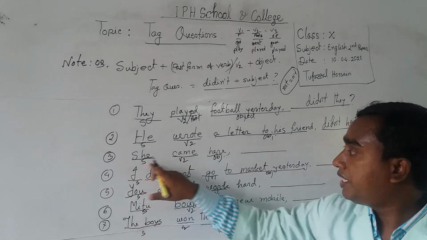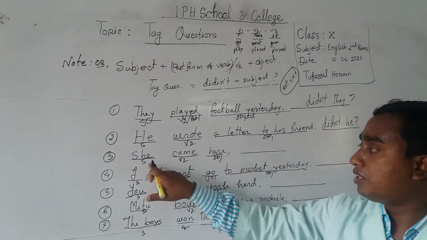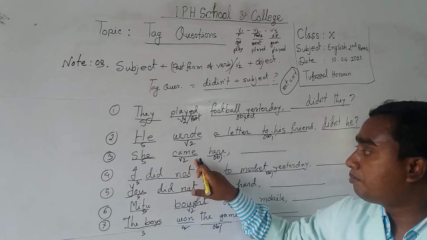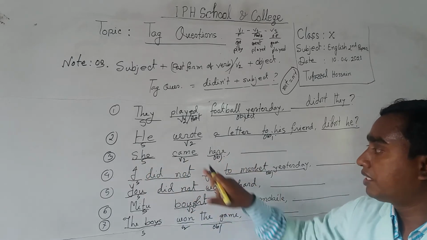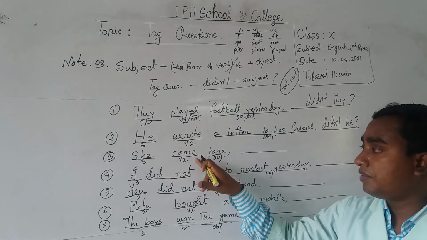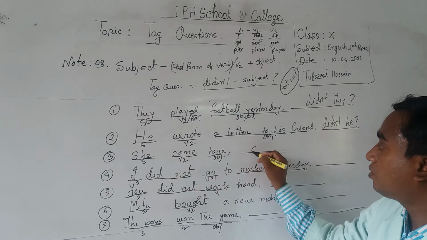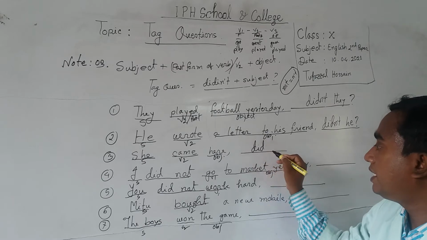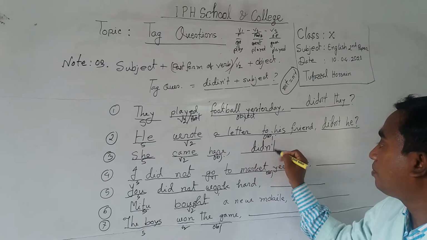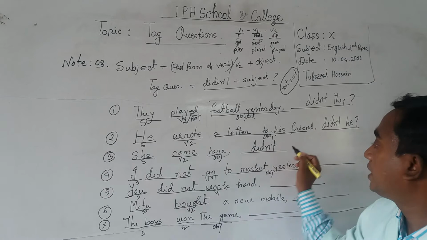Number 3, she came here. Here she is the subject and came is past form, and here is the object. So as it is an affirmative statement, you have to make a negative statement. That's why at first take did with an apostrophe t, didn't, and the subject she.